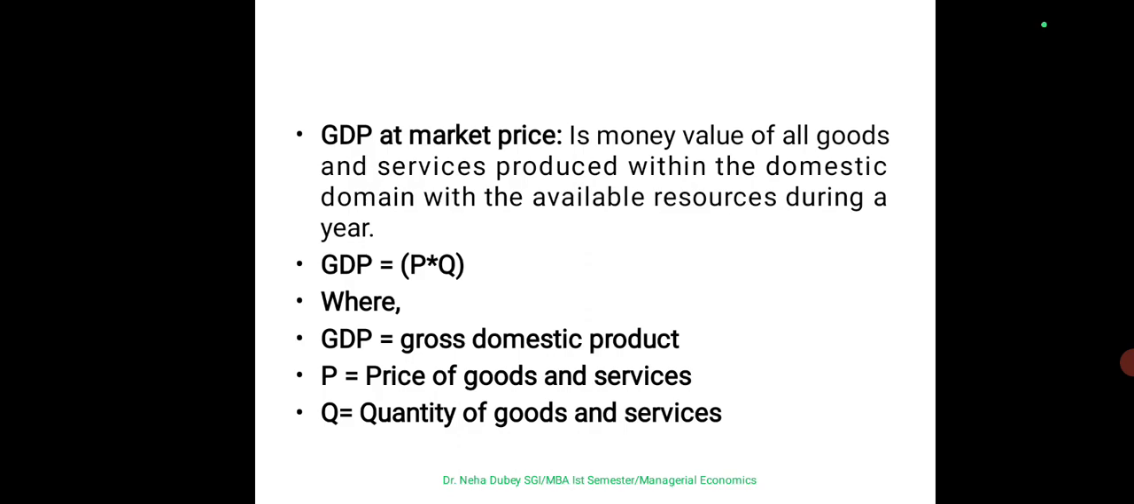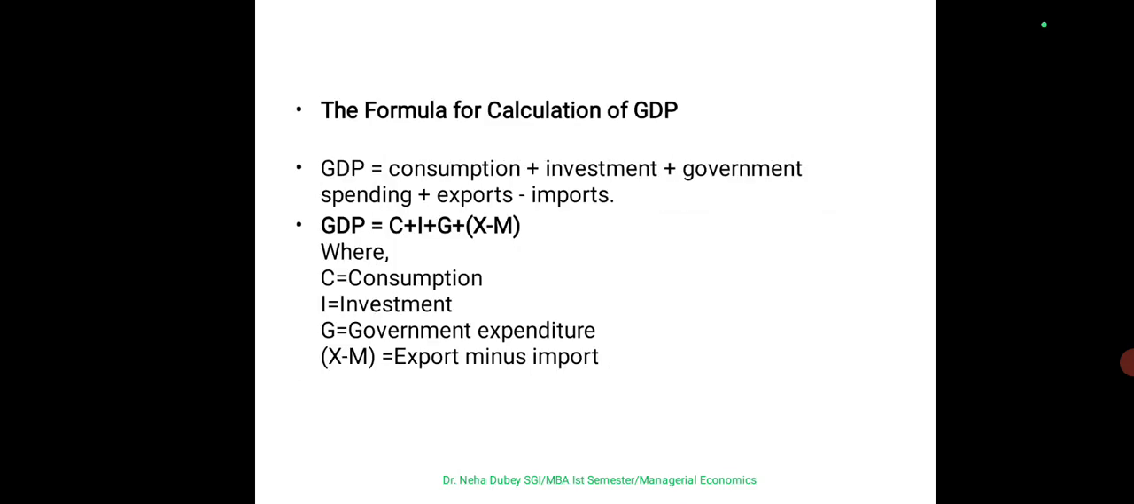The monetary terms value or the economic values we are considering here within a particular year. So GDP is what? P multiplied by Q, where GDP is gross domestic product, P is the price of goods and services, and Q is what? The quantity of goods and services.